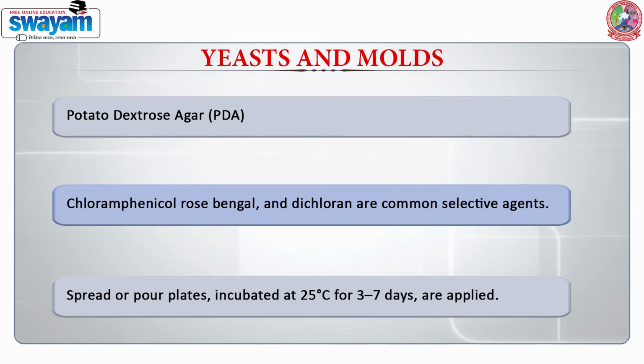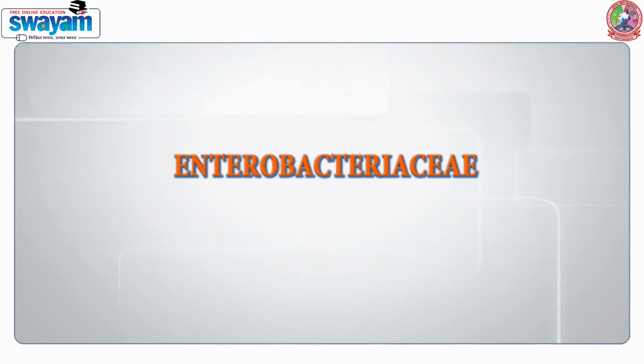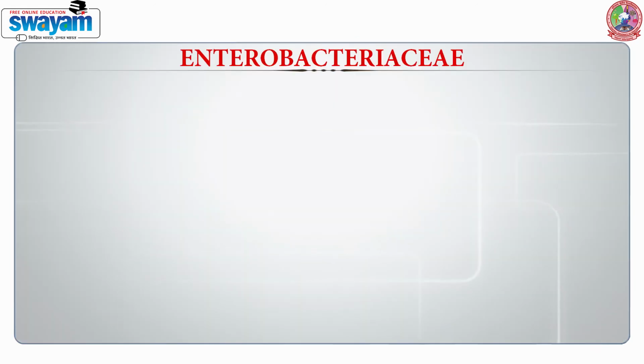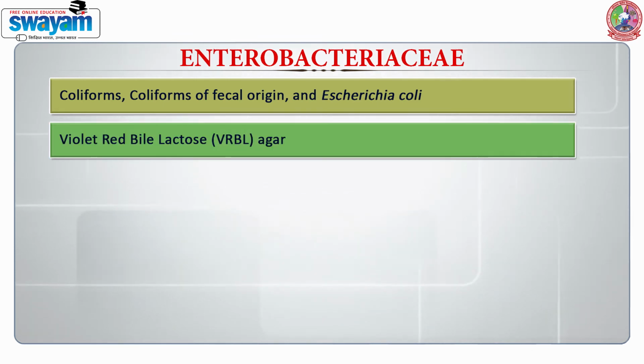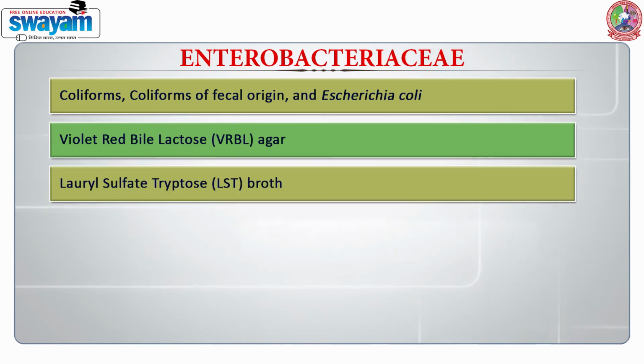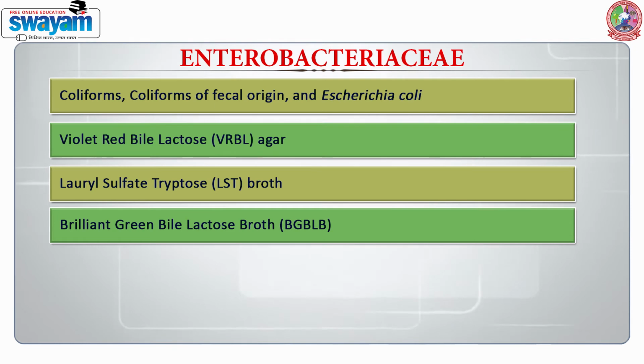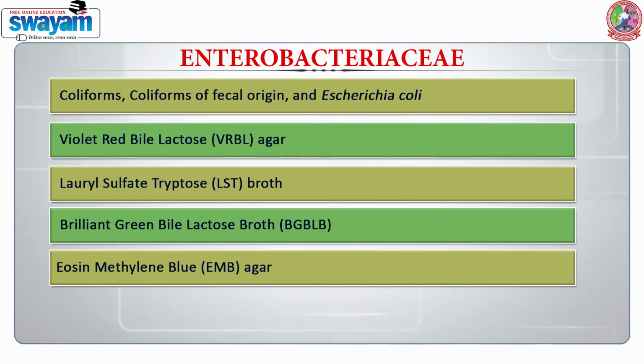When we talk about the family Enterobacteriaceae, we have just seen how significant this particular family is. It comprises coliforms of fecal origin and Escherichia coli. We have a wide variety of media which is being used, such as the violet red bile lactose agar. We also have the lauryl sulfate tryptose agar, the brilliant green bile lactose broth, and we can also use eosin methylene blue agar.